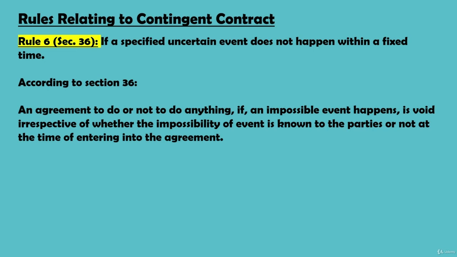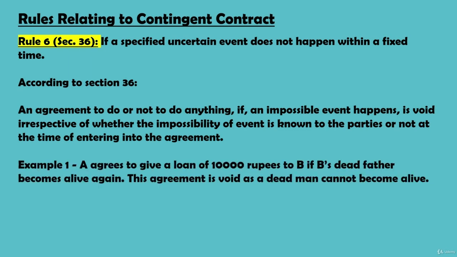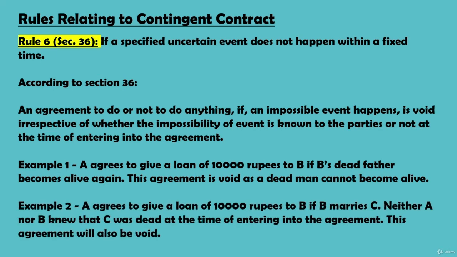If you make a contract dependent upon some impossible event, then the contract is never going to be executed. For example, A agrees to give a loan of 10,000 rupees to B if B's dead father becomes alive again. This agreement is void because a dead man cannot become alive. Another example, A agrees to give a loan of 10,000 rupees to B if B marries C. Neither A nor B knew that C was dead at the time of entering into the agreement. This agreement will also be void.